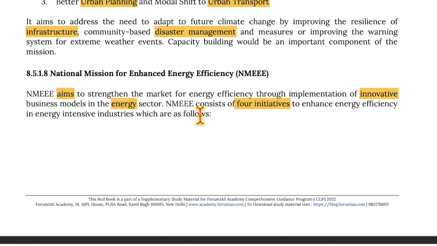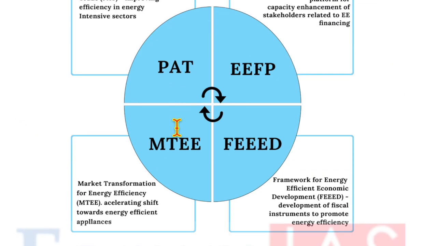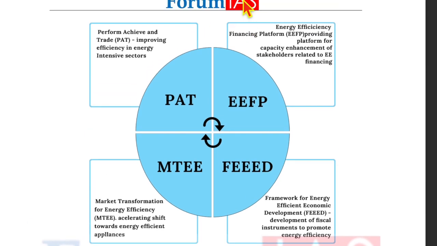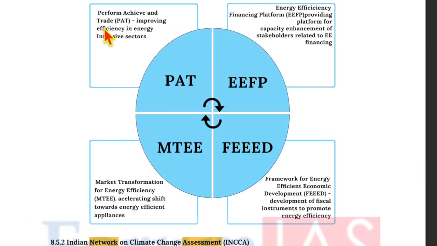Now, National Mission for Enhanced Energy Efficiency consists of 4 initiatives to enhance energy efficiencies in energy-intensive sectors, which are as follows. Perform, Achieve and Trade, that is PAT, that is improving efficiency in energy-intensive sectors. EEFP, that is Energy Efficiency Financing Platform, providing platform for capacity enhancement to stakeholders related to energy efficiency financing. Now, FEEED, that is Framework for Energy Efficient Economic Development, development of fiscal instruments to promote energy efficiencies. Market transformation for energy efficiency, accelerating shift towards energy efficient appliances.